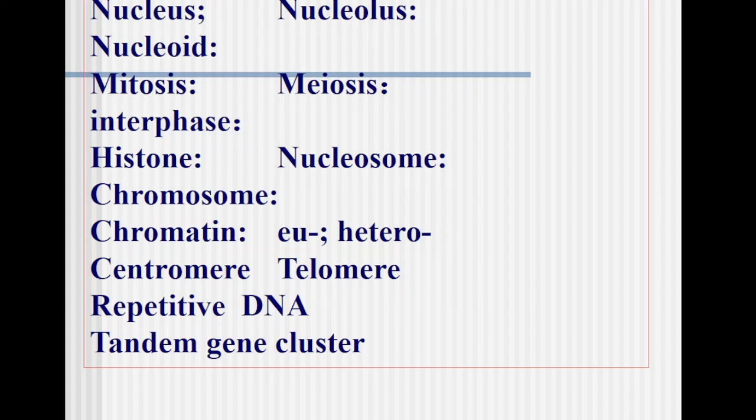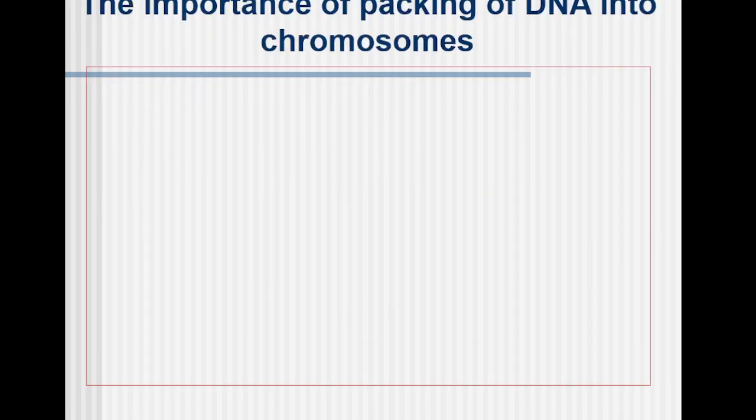So a major part of the human genome is occupied by repetitive DNA. Then the tandem gene cluster. Tandem means something opposite of random. Tandem means organized in an order, one after the other, in ascending order or descending order. So tandem means properly organized, one after the other. We'll discuss this gene cluster, what a cluster is and all, in coming slides.